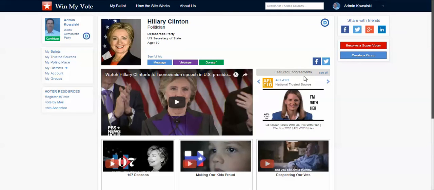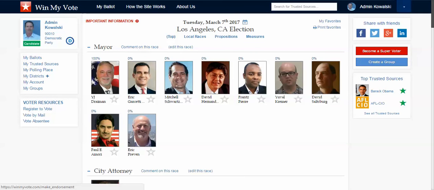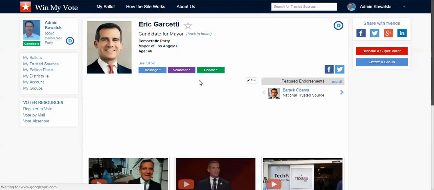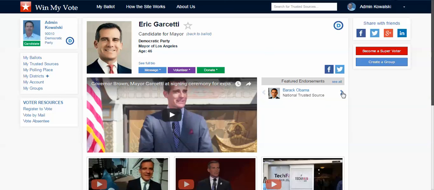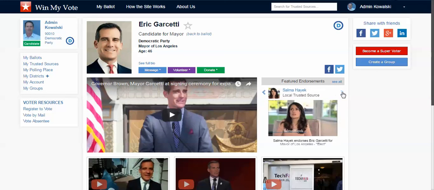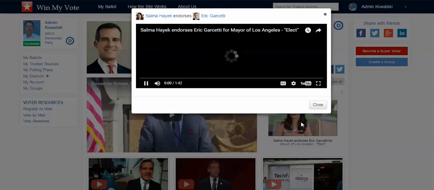And with that, as a voter, I can go back to my ballot, and I'll show you the most current ballot. So here's an example of the upcoming March 7th election in LA. And let's say if I were to review Eric Garcetti's profile, I would look at this and I would see that he does have endorsements. And for example, Salma Hayek. So being a group, you can actually be an individual that creates a group page and make endorsements. And I would click here and I could watch her endorsement.